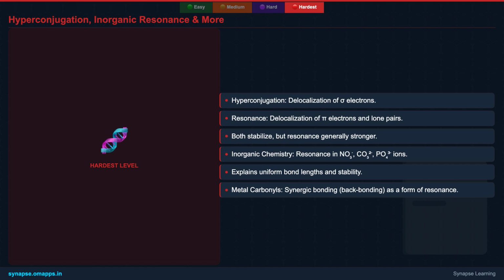Furthermore, resonance isn't just for organic molecules, it's vital in inorganic chemistry too. Polyatomic ions like nitrate and phosphate owe their uniform bond lengths and stability to resonance. Even complex bonding in metal carbonyls, involving synergic backbonding, can be understood as a form of resonance.